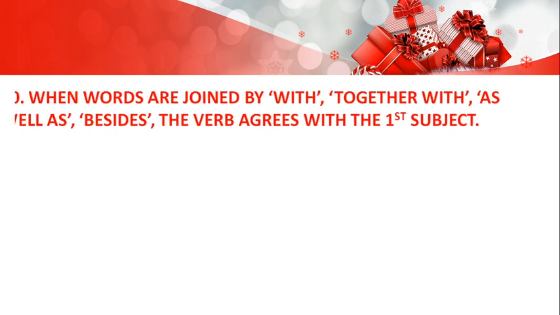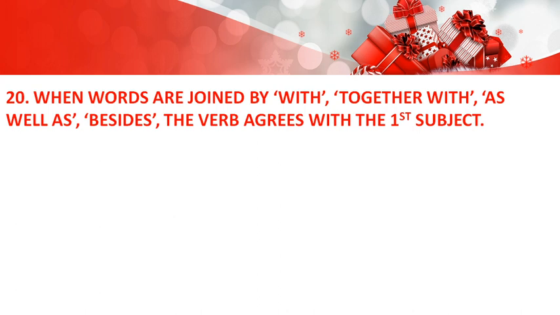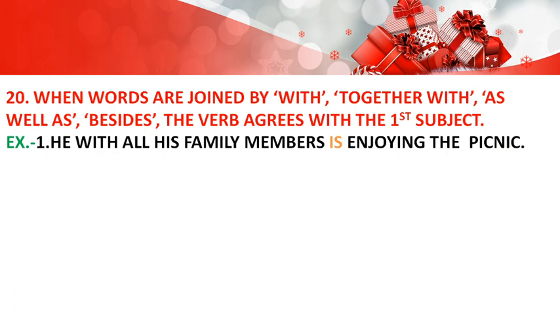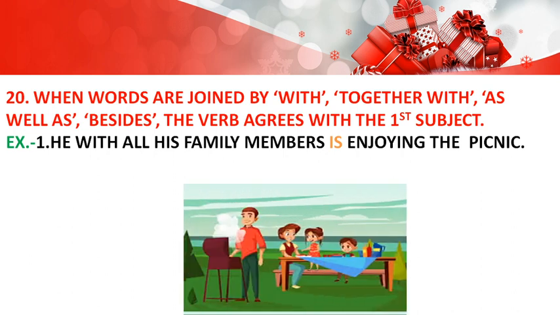When words are joined by with, together with, as well as, besides, the verb agrees with the first subject. He, with all his family members, is enjoying the picnic. We will use a singular verb according to he. Be careful.